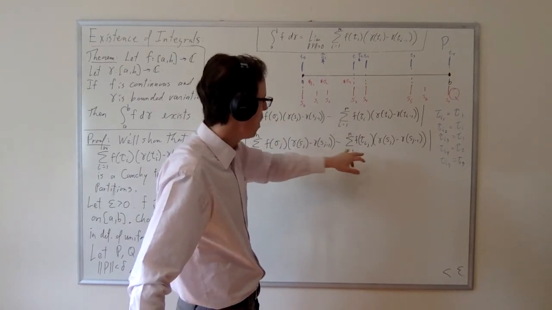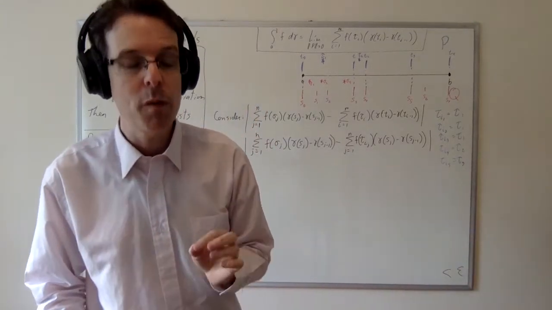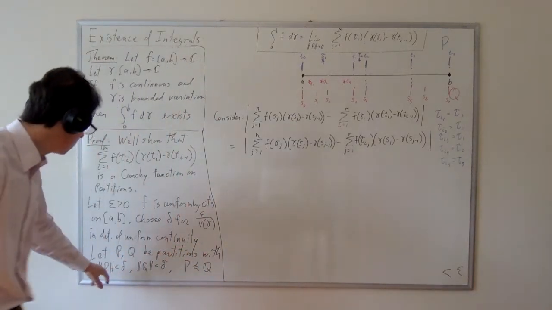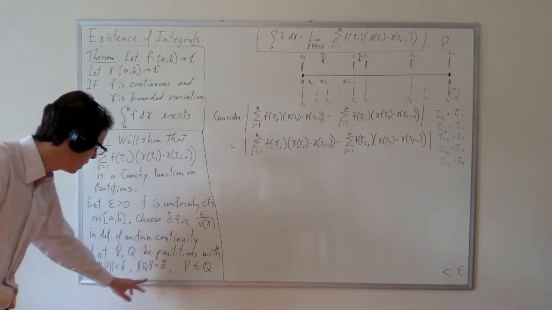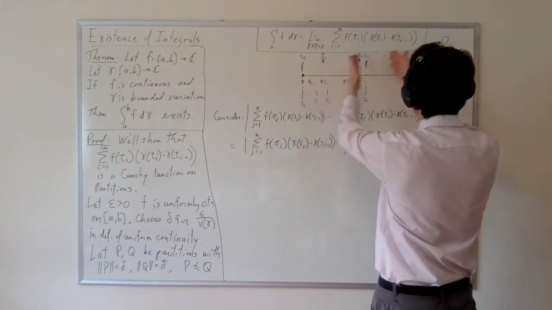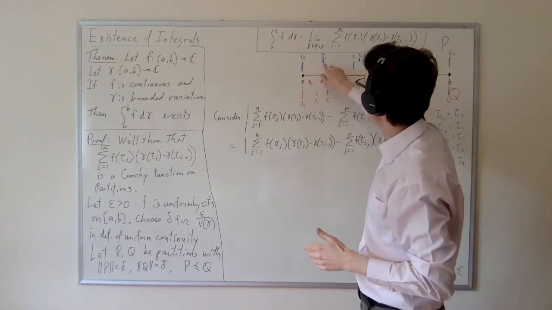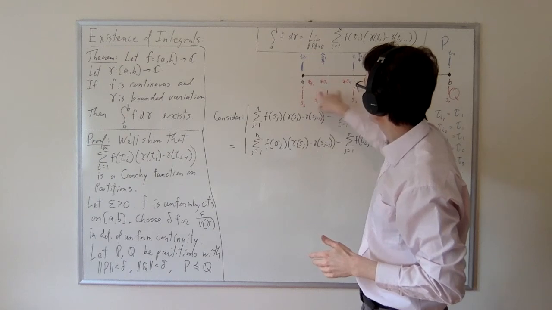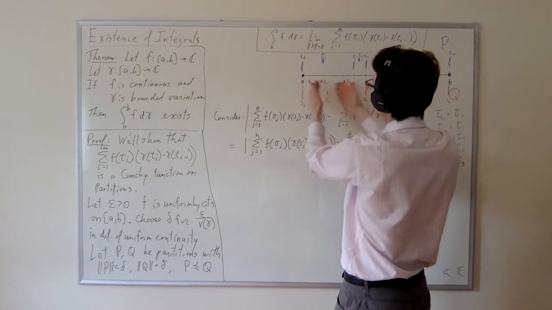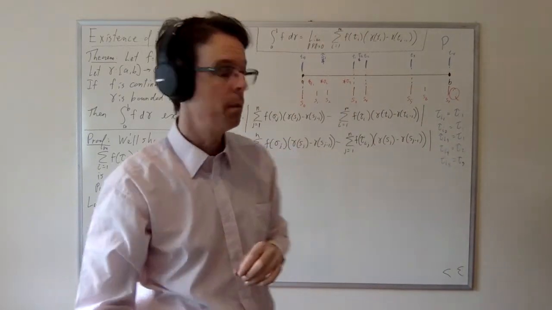Another point you should notice is, although it falls outside this interval, it can't fall very far outside that interval, because we've assumed that the norm of P is less than delta and the norm of Q is less than delta. And all these original big intervals between the t's are of size less than delta, which means that how far outside the interval it actually falls is bounded by this delta, right? It can fall outside these things, but not farther than delta away from where it ought to be.